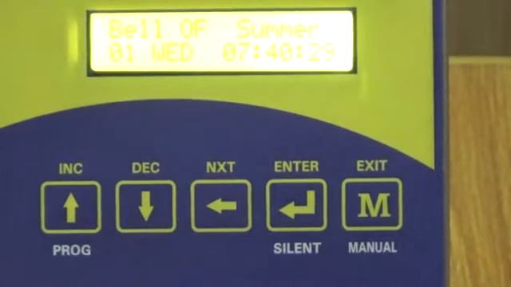Now I'll explain you about the erase alarm function. The erase alarm function is to be used to erase a single alarm. The clear memory function is to be used for clearing the whole table, summer table, exam table or winter table. Now I'll show you how to erase a single alarm.